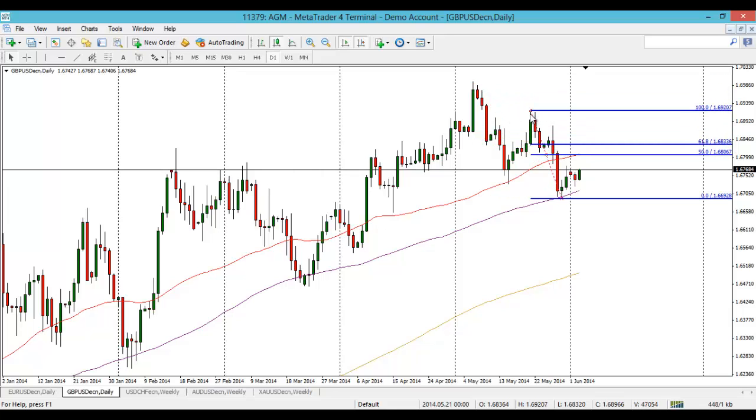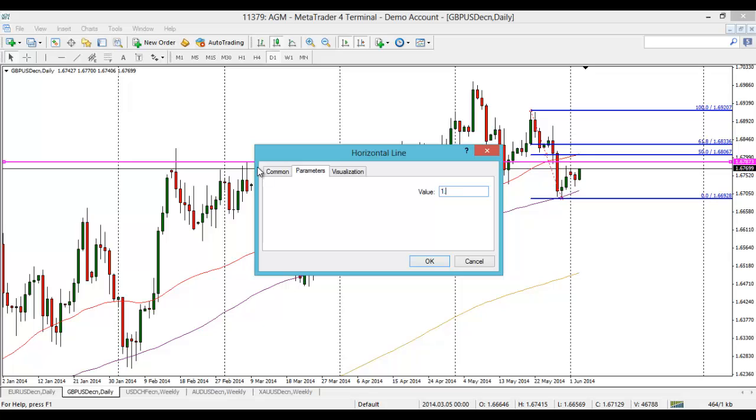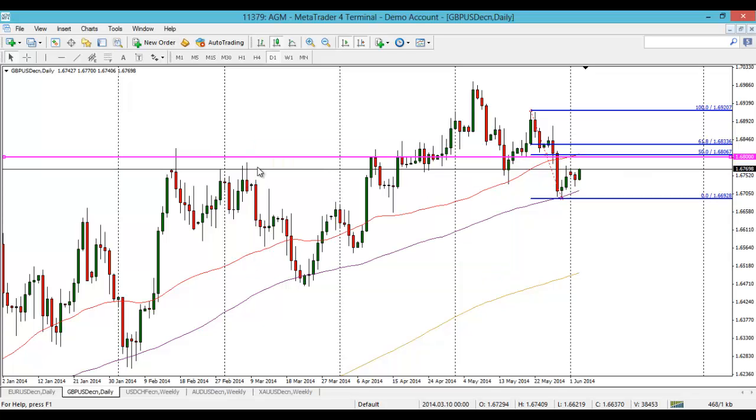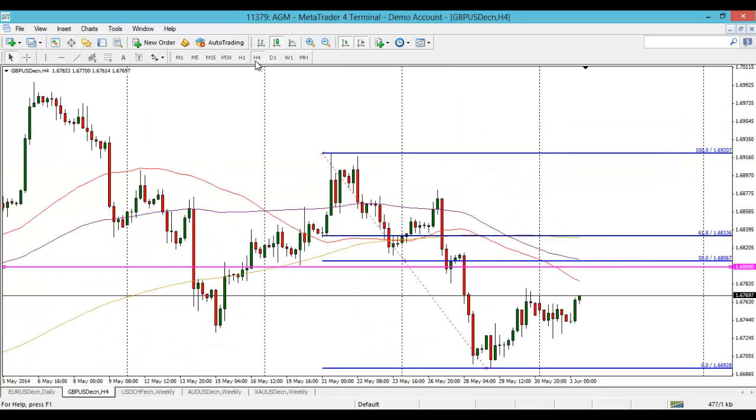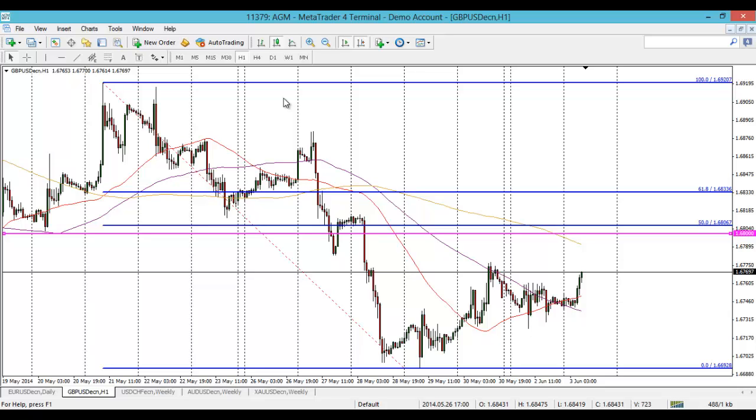So that's taking the high from where we bounced at that 61.8, and you can see its 50% coincides with a nice round number, the 168 handle, and also with the 50-day moving average as well. So that's a nice setup. If we start to bounce up there, then keep an eye out on that one. And you can see it's the same on the 4-hour chart as well. We've got the 100 SMA lined up there too on the 4-hour chart, and that can be seen from the 1-hour as well if you zoom out.